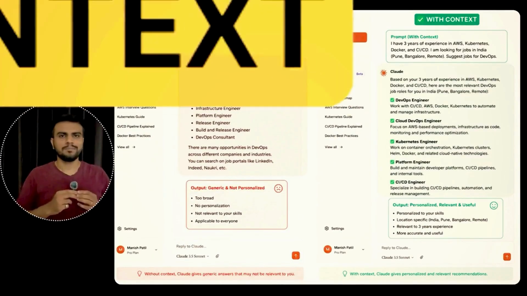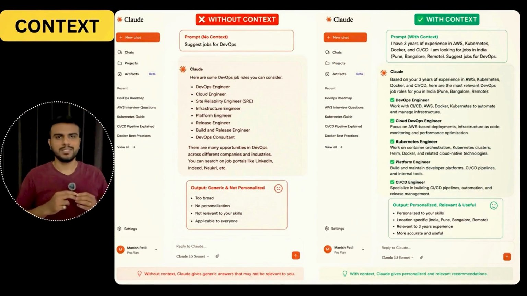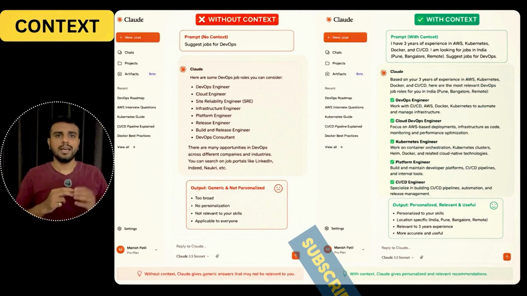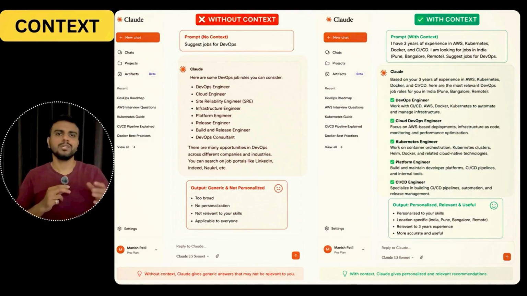Next framework is context, which means sharing your background and current situation. Guys, this is the most important part. If you don't give the context, for example, suggest jobs for DevOps, right? This is a simple prompt. In this prompt, there is no context. It will give all job opportunities in DevOps irrespective of your skills or experience. Let's say you have added the context like, I have 3 years of experience in AWS, Kubernetes, Docker, and CI/CD tools, and I'm looking for a job in India, right? So here you have given the total experience, what kind of skill sets you have, and in which specific location you are looking for job opportunities. So giving such prompts will make sure your output becomes more personalized, relevant, and not generic.